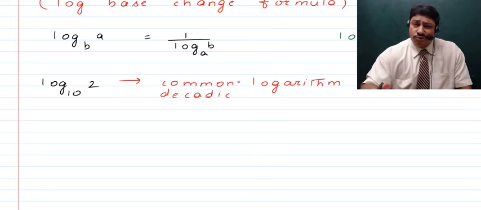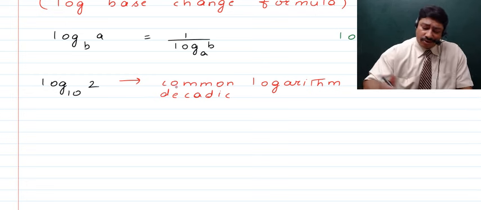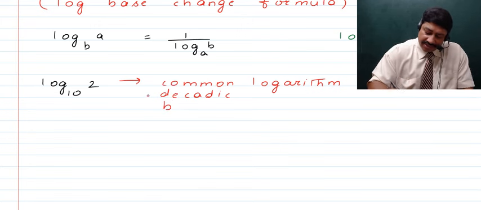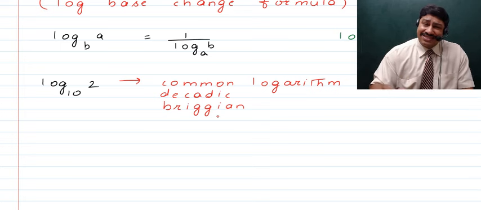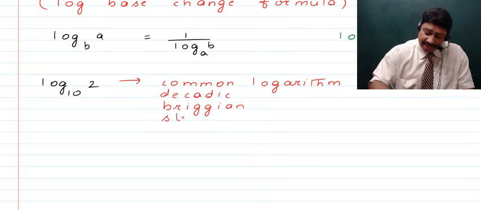This is also known as the Briggsian logarithm, because this was the name of the mathematician who found it, Mr. Briggs. So that's why it is also known as the Briggsian logarithm. So these are different names by means of which the common logarithm is called. It is also known as the standard logarithm. That is another name that you have for it.